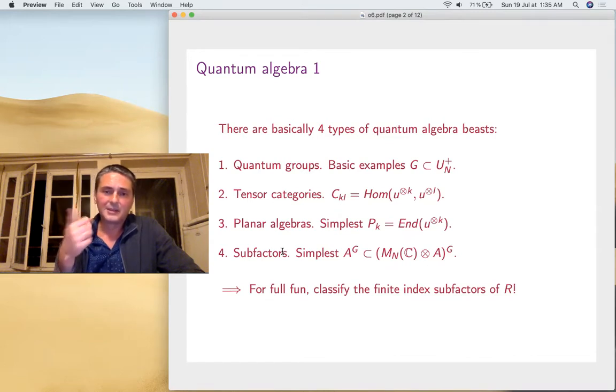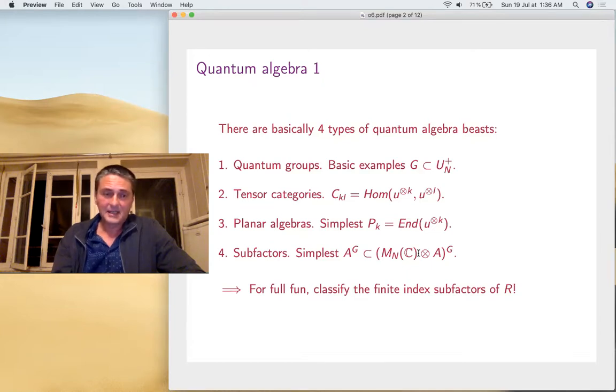Tensor categories, in this case, these are just the home spaces. Planar algebras, it's a part of the tensor category, just the n spaces. And subfactors, once again, in this very simple setting, these are the subfactors implementing this planar algebra. And well, in all this, these four types of objects don't really overlap, but none is really more general than the other.